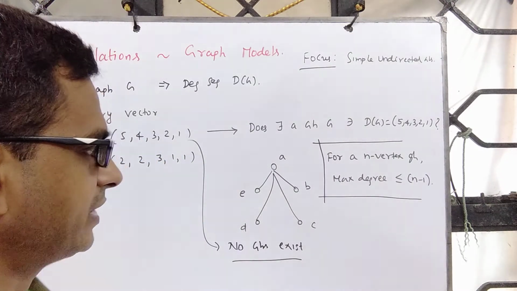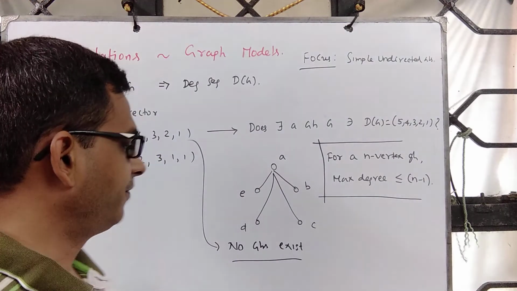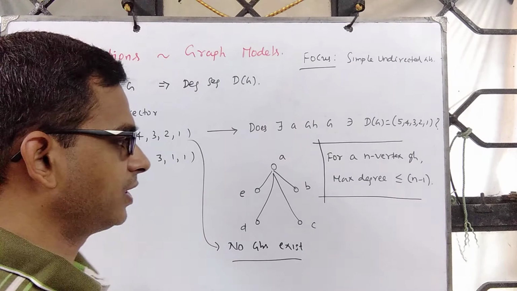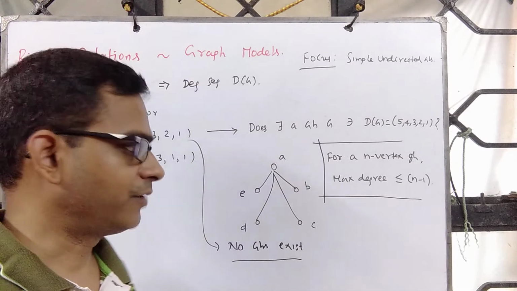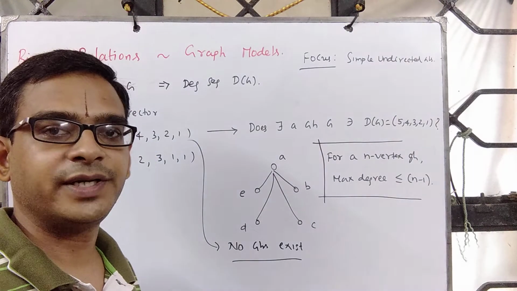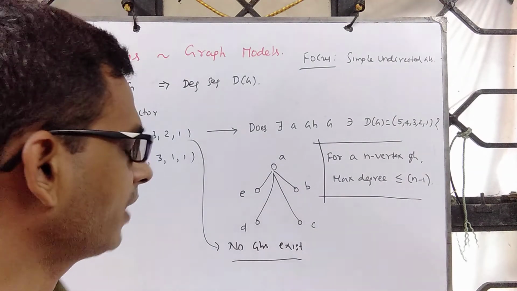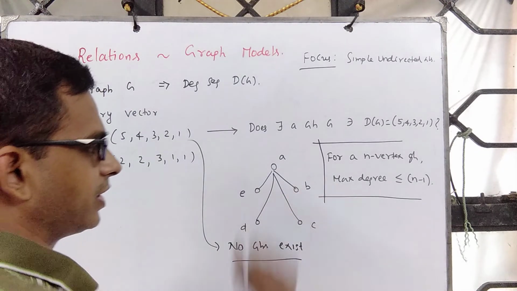Now, the interesting question is, can we come up with a characterization? A given arbitrary sequence satisfies properties 1, 2, 3, therefore it is graphic, meaning there exists a graph. There are a couple of interesting properties. One of them is this.